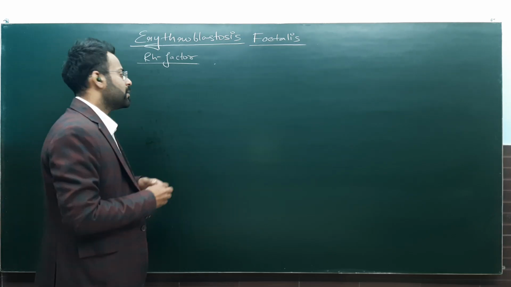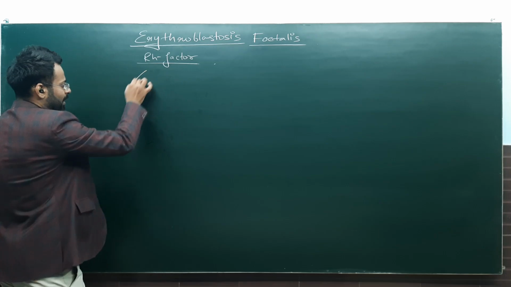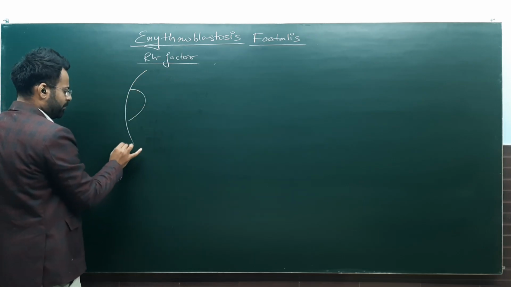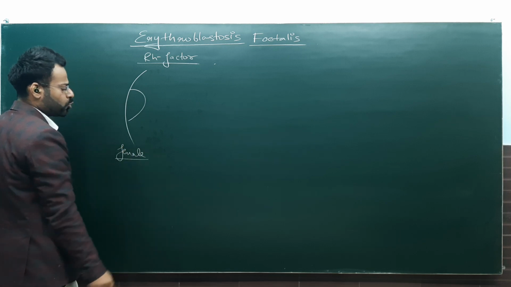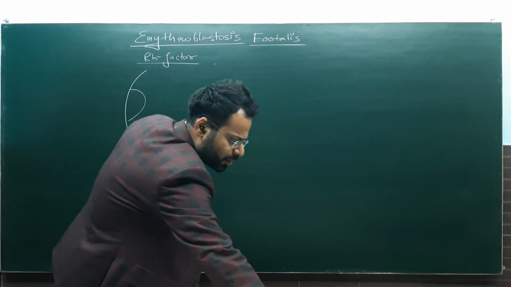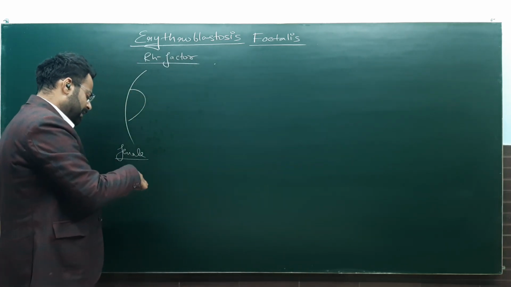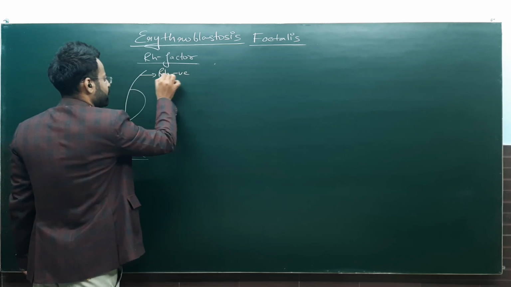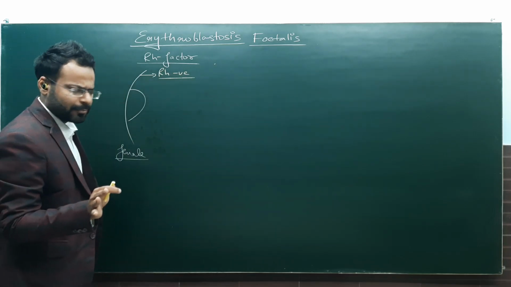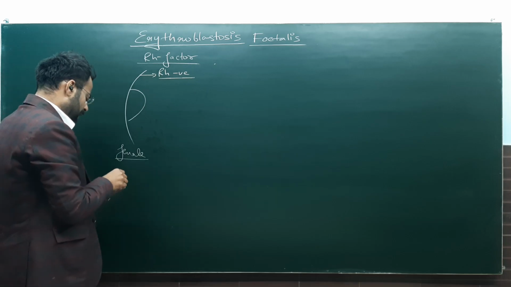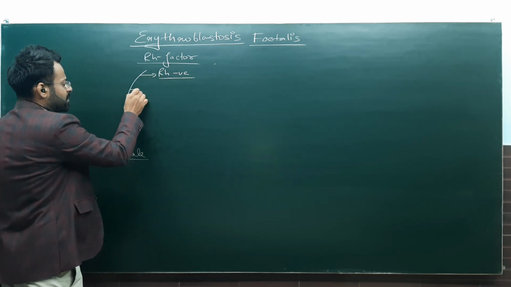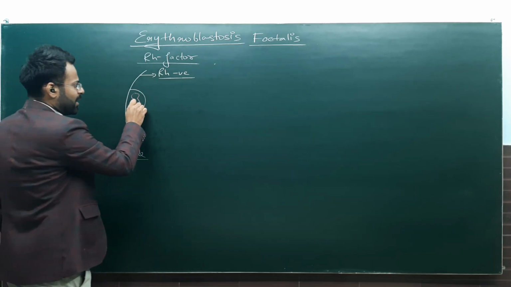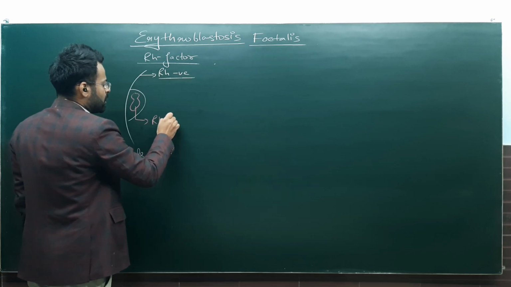Now what happens is, I'll let you know that supposedly there is a female, okay, there's a female who's pregnant. This is a female, the mother who's pregnant, okay, and let's assume that the mother has blood group Rh negative, and that's quite possible, okay. Now, and by chance the fetus has, this is the fetus developing inside the womb of the mother, and the fetus has blood group Rh positive,